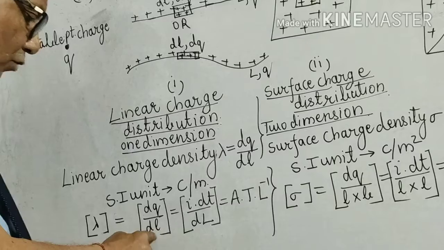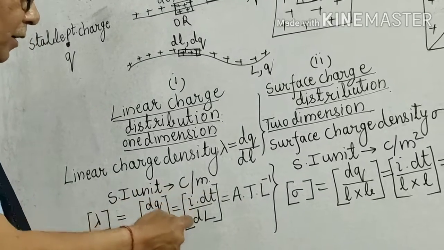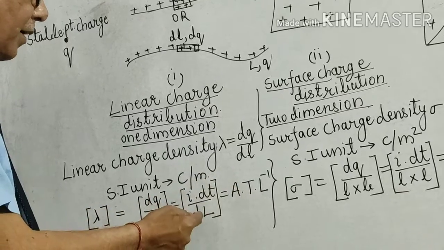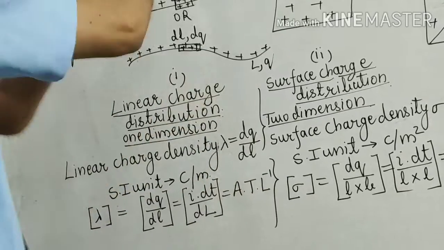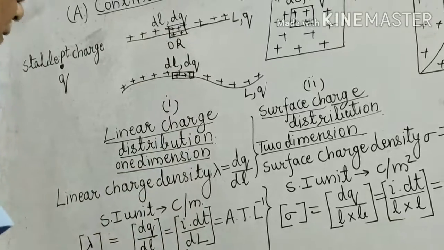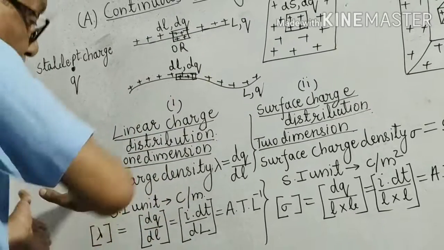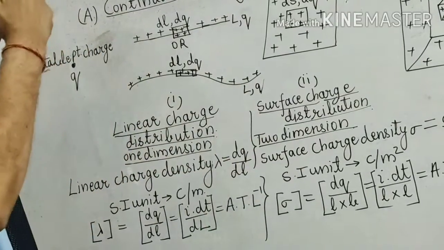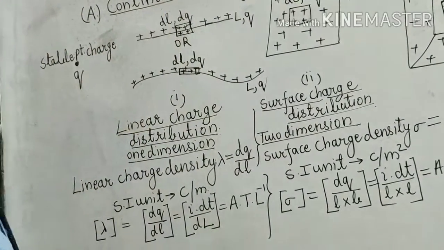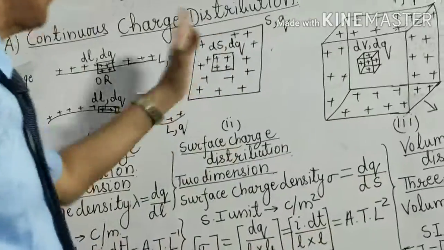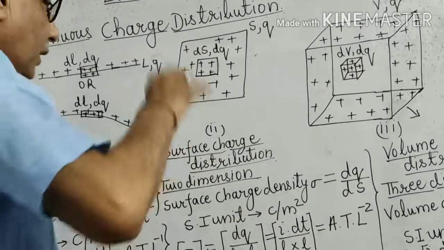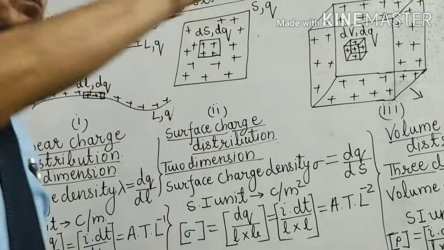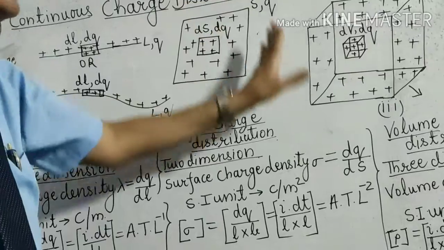It is dq upon dl. dq can be written as I dt upon dl. I is A, dt means time, T, and L comes as L inverse. So this is all about linear charge distribution, from which you will first calculate the linear charge density, and then you will calculate the value of the electric field intensity. Now the second distribution is surface charge distribution. Here the charge is uniformly spread over the entire surface.